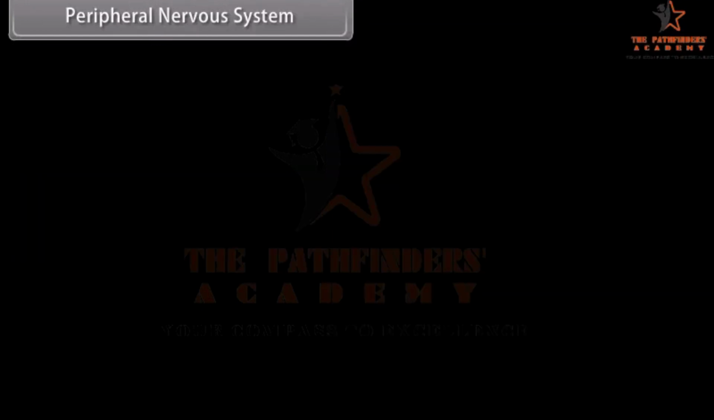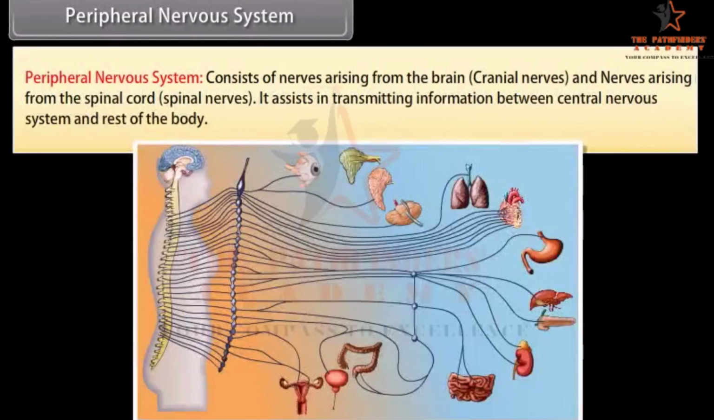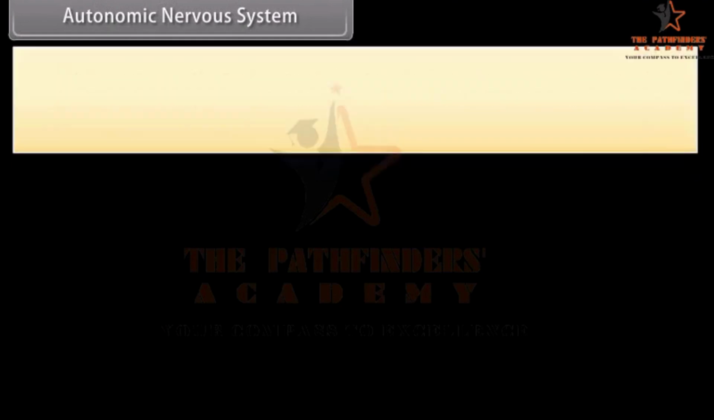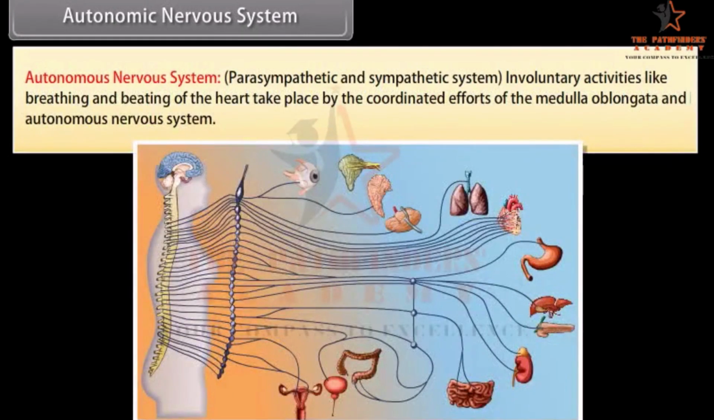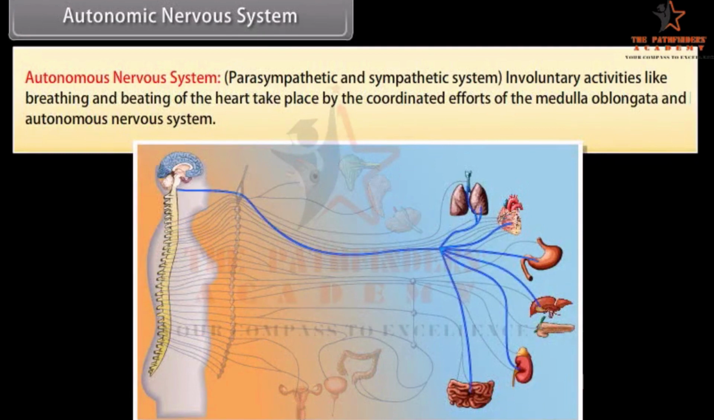Peripheral nervous system. Peripheral nervous system consists of nerves arising from the brain, cranial nerves, and nerves arising from the spinal cord, spinal nerves. It assists in transmitting information between the central nervous system and the rest of the body. Autonomic nervous system: parasympathetic and sympathetic system. Involuntary activities like breathing and beating of the heart take place by the coordinated efforts of the medulla oblongata and the autonomic nervous system.